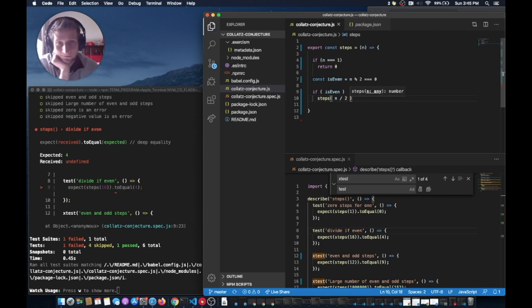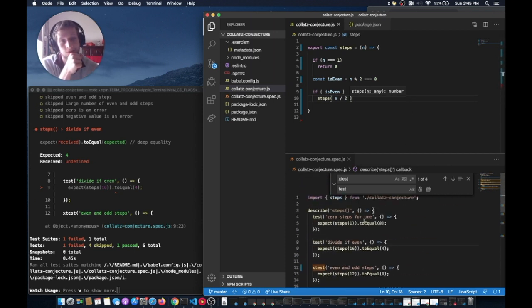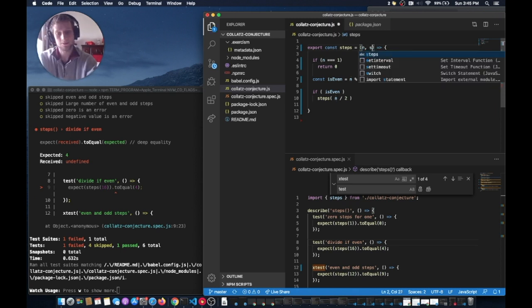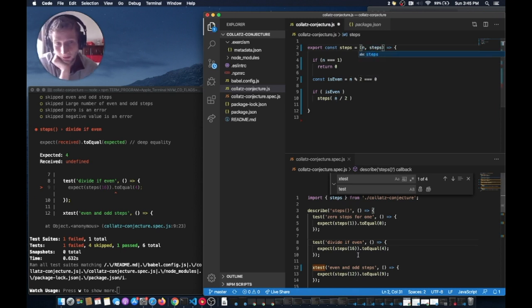Okay? And now we need somehow to keep track of the steps. So what I'm thinking I can do is have maybe another variable here that's the steps, and take advantage of how dynamic JavaScript is.